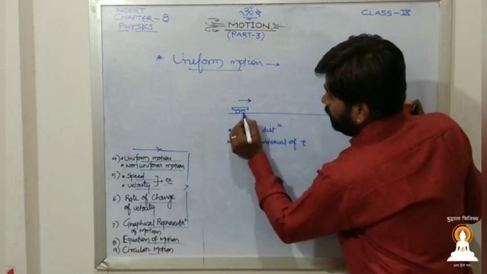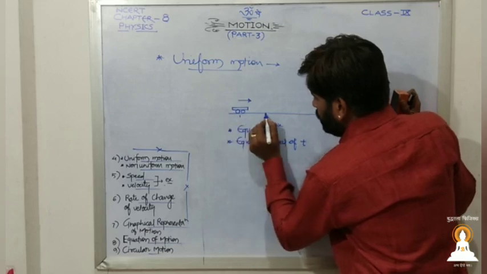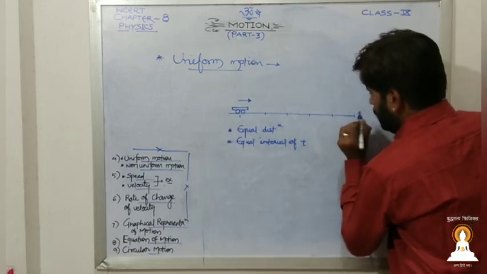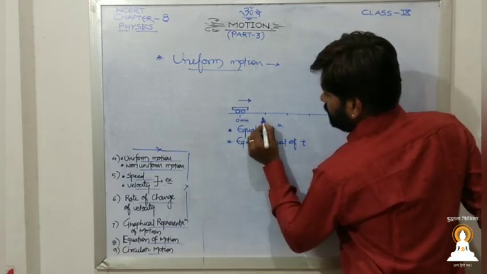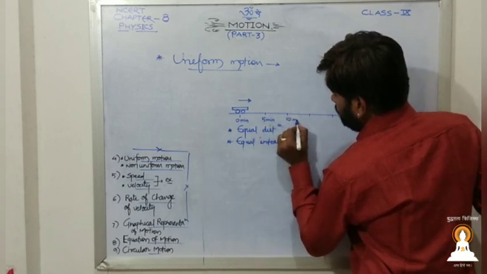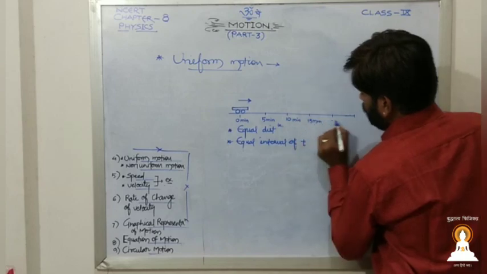If the object covers equal distance, suppose we have a slot of 5 minutes. Say this is 0 minutes, then 5 minutes, then 10 minutes, 15 minutes, and so on.